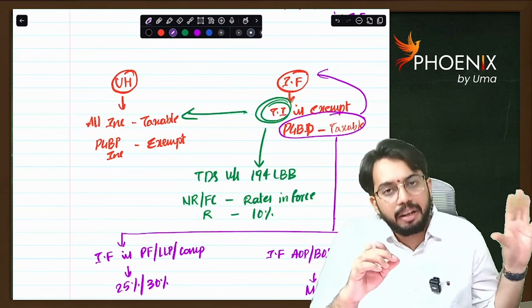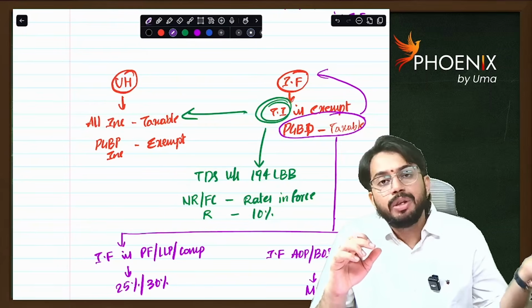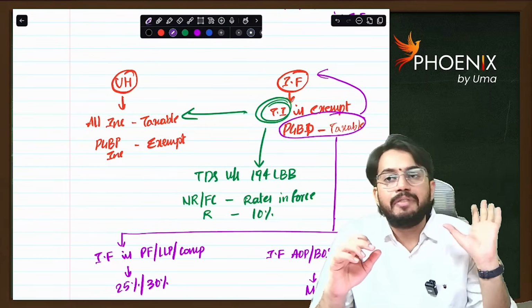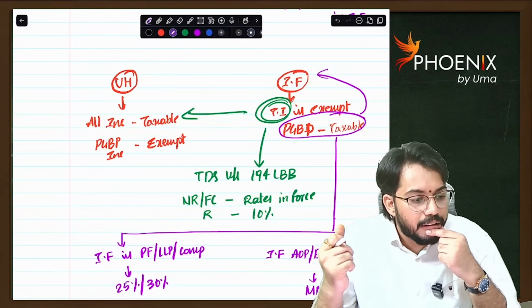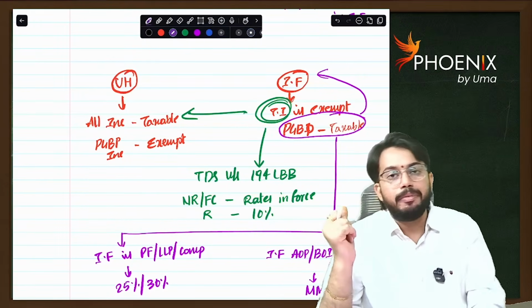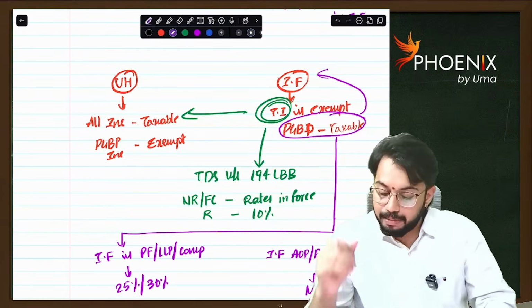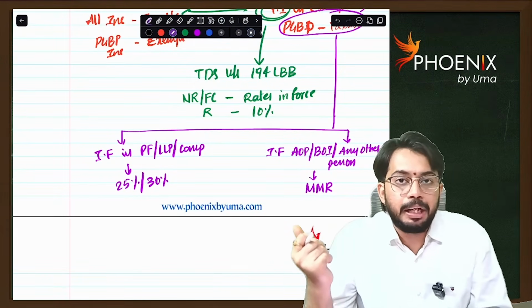I started a venture capital firm or I started an investment firm. Through that investment fund only I started one startup. So it can get MMR, new scheme 39%, old scheme 42.744%. So the investment fund itself can generate PGBP income.